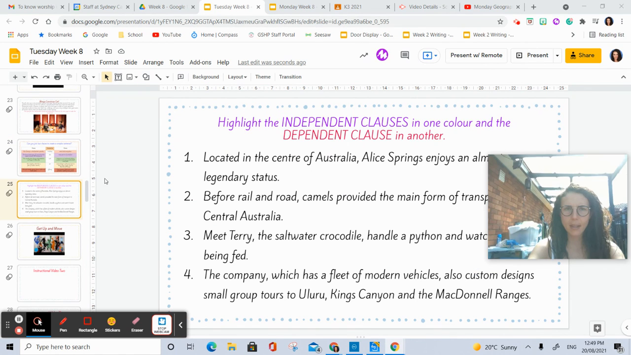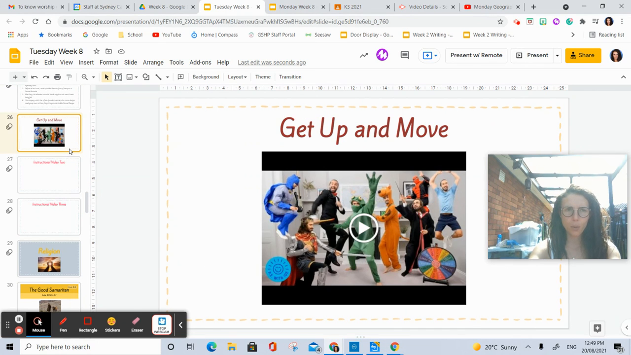The next thing that I want you to do is try and see if you can highlight the difference between the independent and the dependent clauses in these sentences. You don't need to do both because it will probably take a while. If you want, you can do both activities, or you can just choose one that you prefer to do. Then you're going to get up and move a little bit before you go on to your next task.